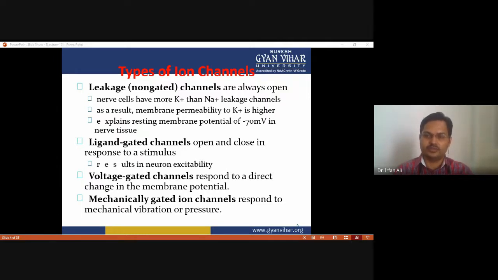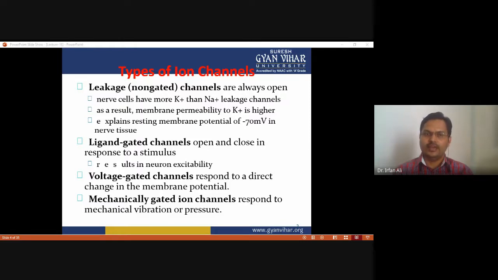When there is a difference in the number of potassium and sodium ion channels, the transfer of potassium ions and sodium ions is not equal. This creates unequal concentration around the membrane with respect to potassium ions and sodium ions.